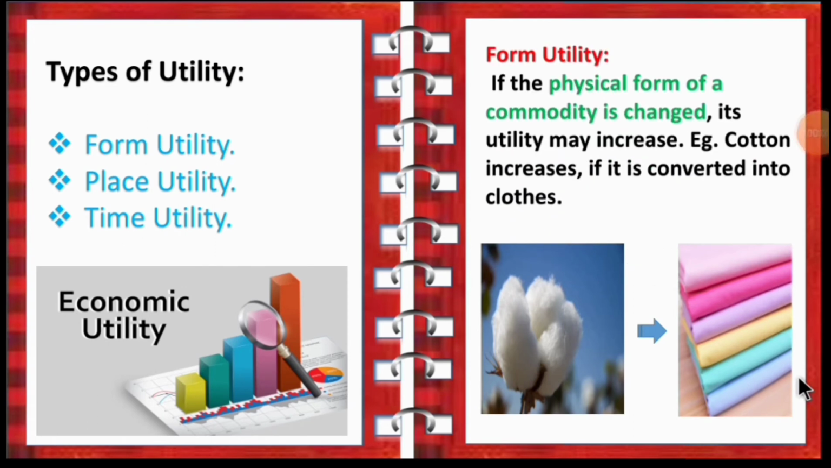So first one is form utility. If the physical form of a commodity is changed, its utility may increase. For example, the cotton utility increases if it is converted into clothes. So children, the cotton utility, that means the satisfying power of the product, increases if it is converted into clothes. So when the form is changed, the utility will increase. So that is known as form utility.